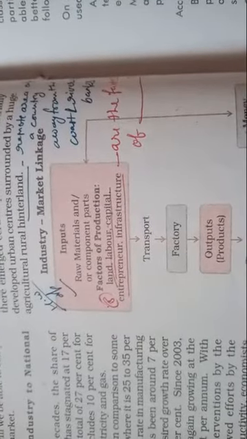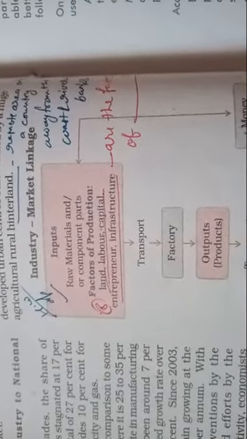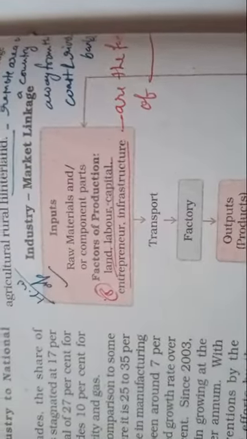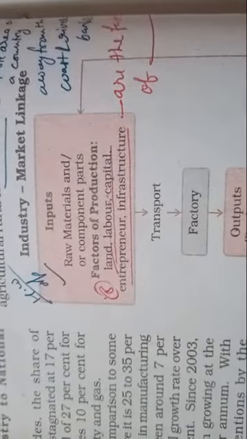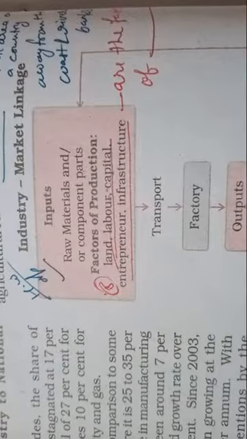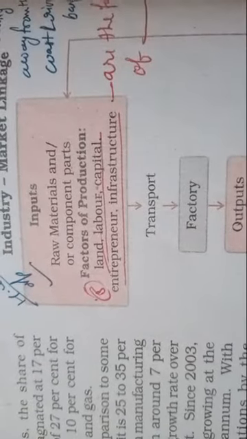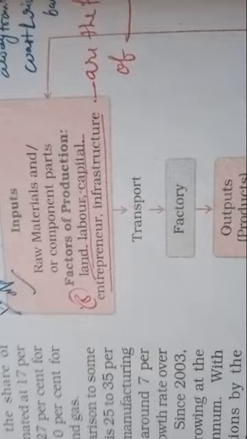Now, this is a graph by which you can understand industry and market linkage. So the inputs for an industry are raw material and component parts. Factors of production are land, labor, capital, entrepreneur, infrastructure.